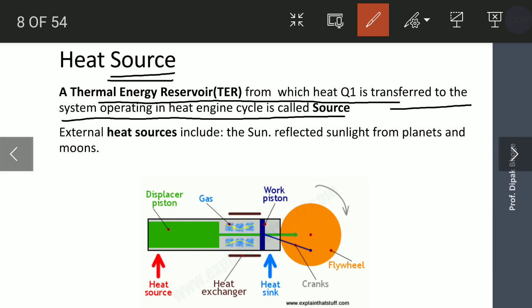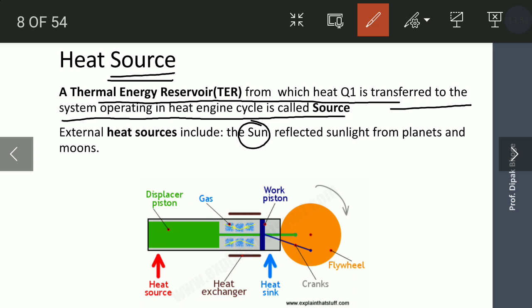One example to understand the source is the sun. The sun continuously rejects heat, still its temperature is constant, so it is called a source of heat. This is an external source of heat.